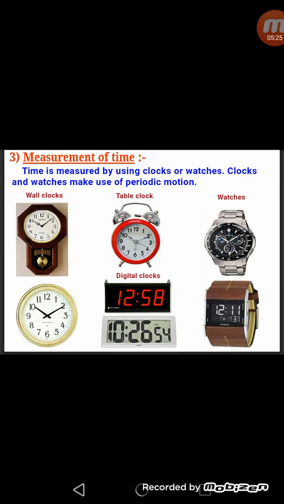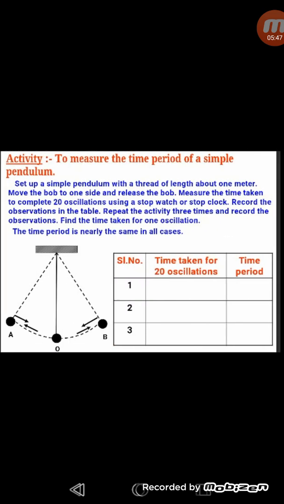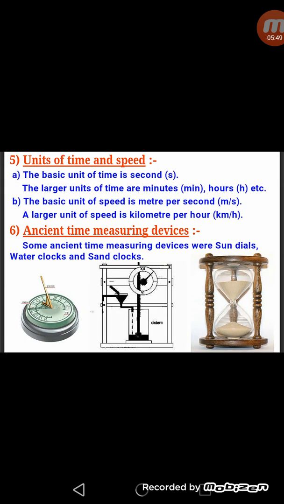Now as we know, to calculate the speed we have to calculate the time also, because we have to divide the distance by the time. Now how do we measure the time? Time is measured by using clocks or watches. Nowadays we have clocks or watches with the help of which we can calculate the time, and these clocks and watches make use of periodic motion. According to that we measure the time. Now what are the basic units of time and speed?